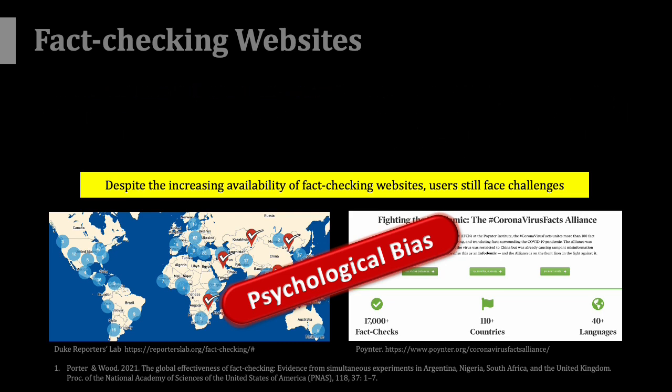A key question in HCI is how to design interfaces that help users engage in better information processing. Fact-checking websites should incorporate designs that support users' effortful cognitive processing, because uncongenial information requires more cognitive effort to process than like-minded information.